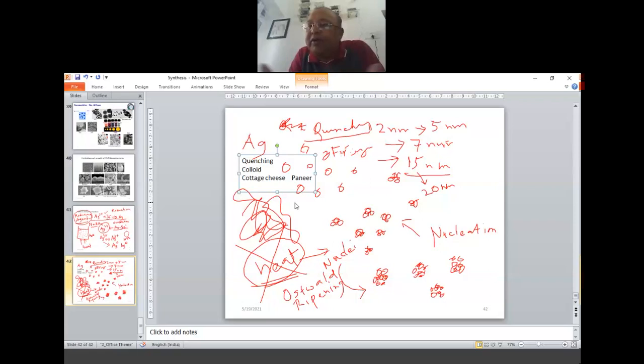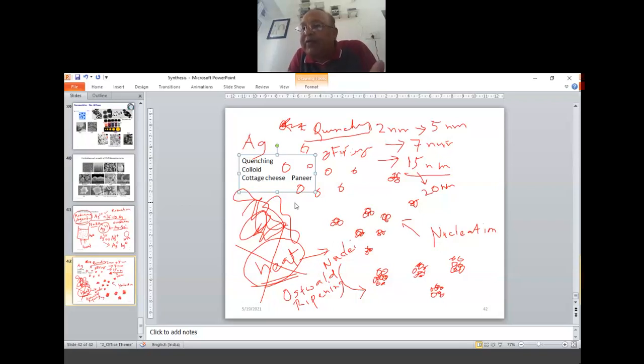And that's what happens with time also. Like I told you, if you keep it for a long time on the shelf, gradually you might see them settling down. Suppose I make some silver nanoparticles which are yellowish or brownish in color, and I keep them on the shelf. I see the brown color nicely for months, and then gradually I see the color fading. Then I see something sitting at the bottom of the beaker or test tube.